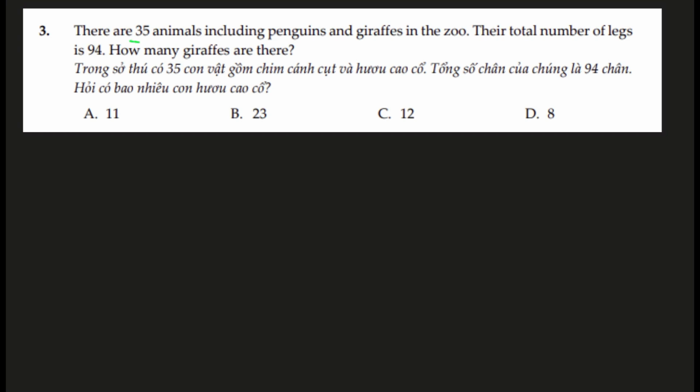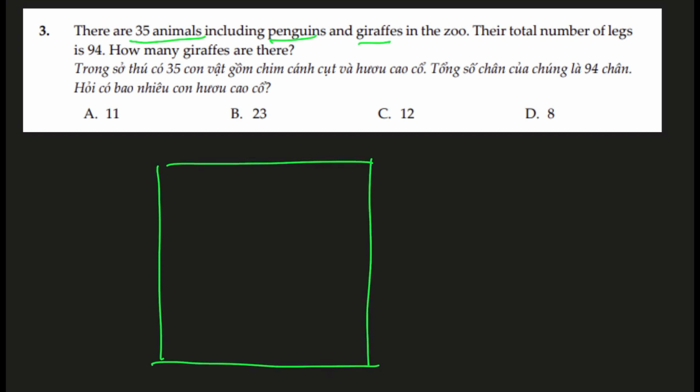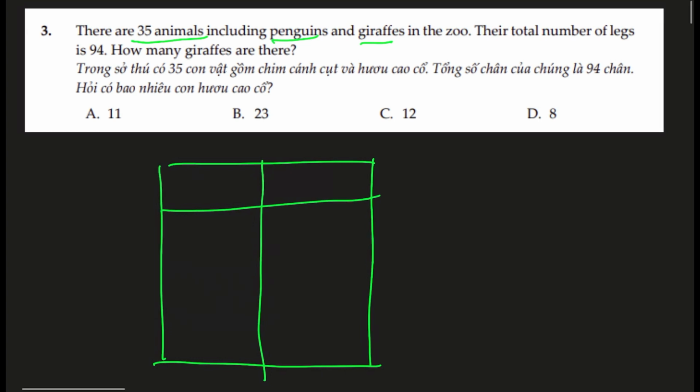Question number 3. There are 35 animals, including penguins and giraffes, in the zoo. The total number of legs is 94. How many giraffes are there? Let me draw a grid. All right, 2 columns, one for giraffes and one for penguins. Giraffes have 4 legs and penguins have 2 legs.